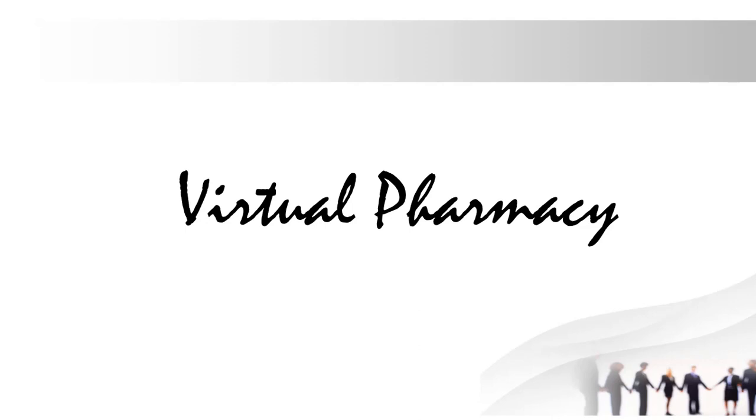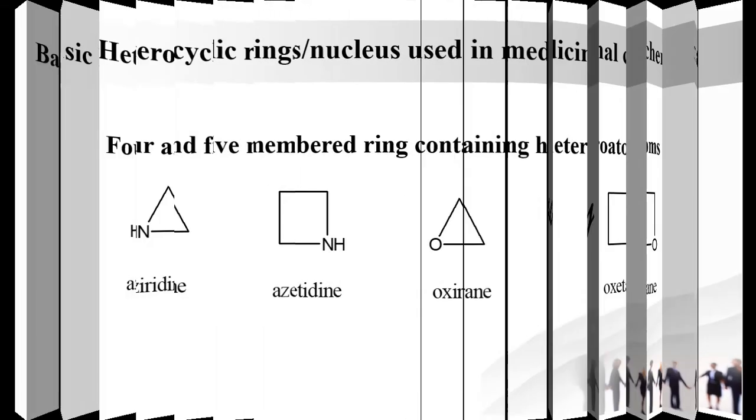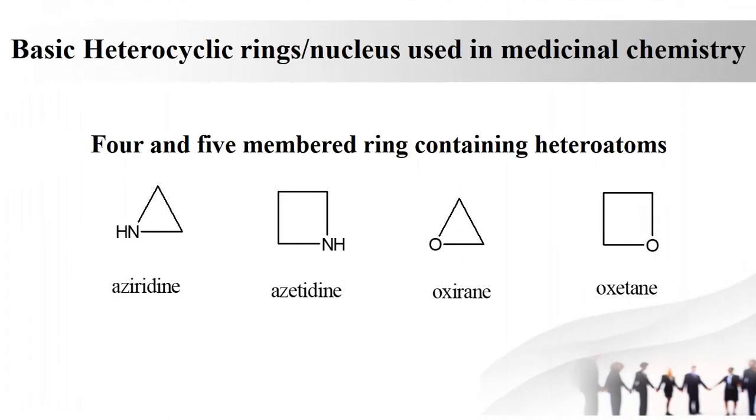In today's video, I'm going to discuss the basic heterocyclic rings or nuclei used in medicinal chemistry. So first of all, what is a heterocyclic ring? As you all know, hetero means different, meaning the ring contains atoms other than carbon, like nitrogen, oxygen or sulfur. That is a heterocyclic ring.